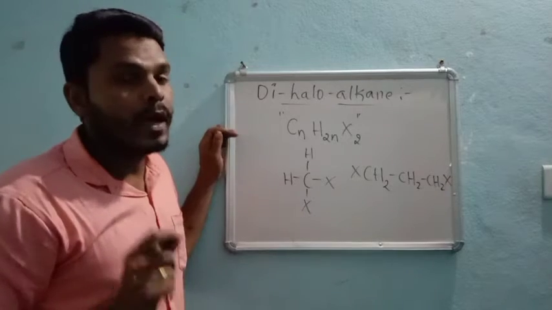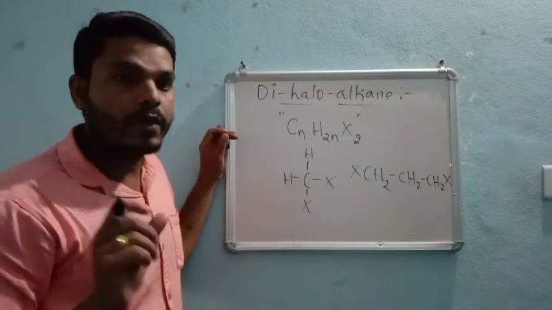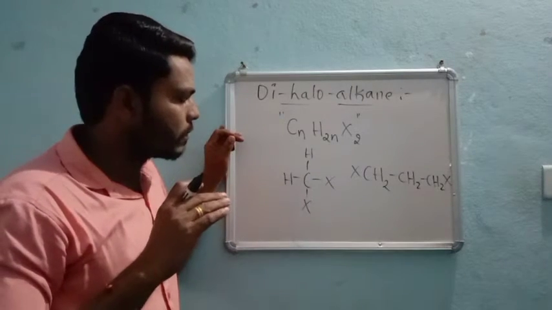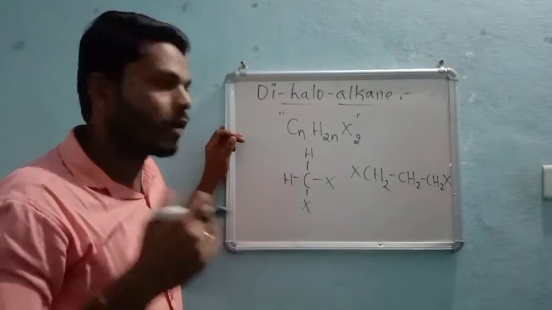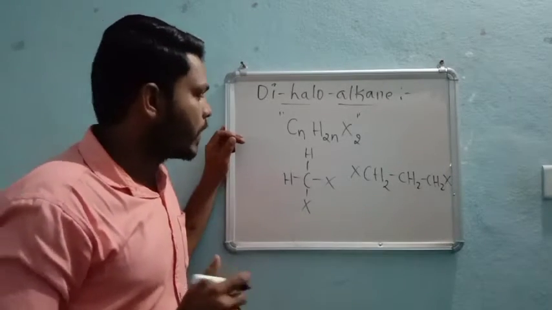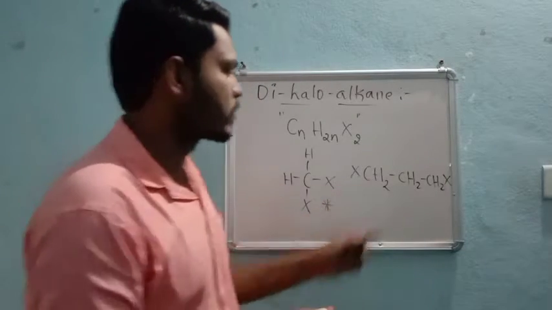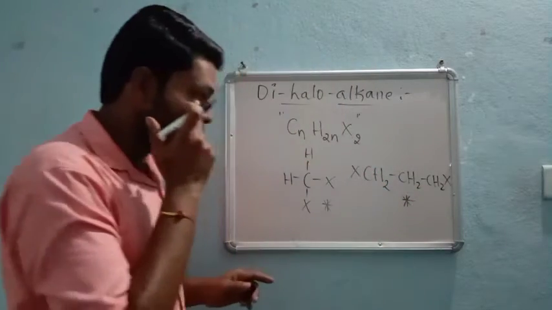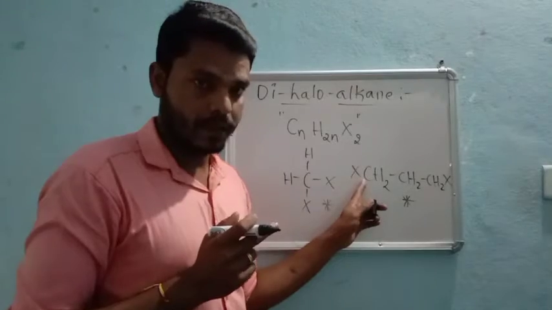Such haloalkanes are called dihaloalkanes. Now here some doubts will come, right? See here, it is also a dihaloalkane, but here the halogens are attached to two different carbon atoms.